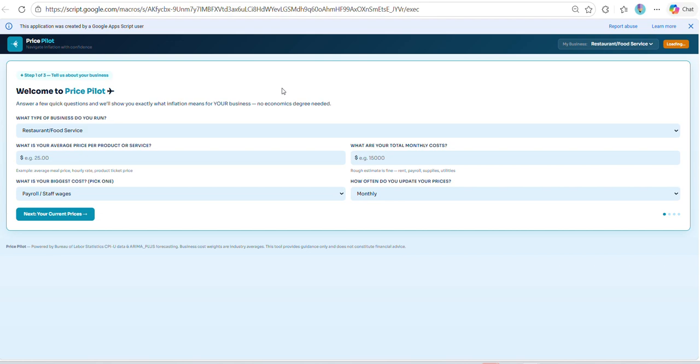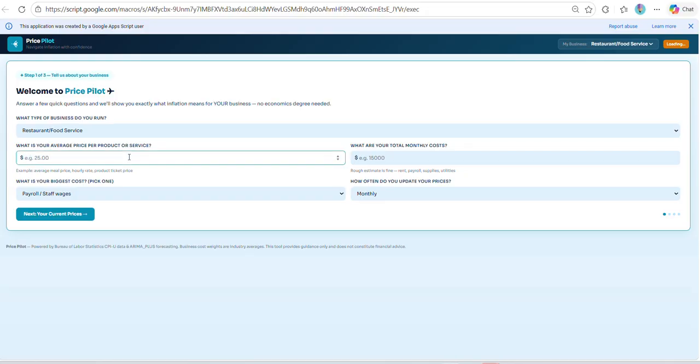So here we are on the front page of Price Pilot as you come in as a new user. We built in a four-step setup wizard here, and it also has a five-factor decision engine model that scores what we're about to put in. I'll go over that decision engine model later, and we'll see how that builds our final recommendation. But for now, let's stick to B's Brisket. We're based out of Orlando.